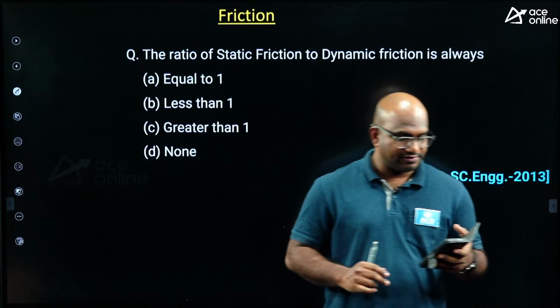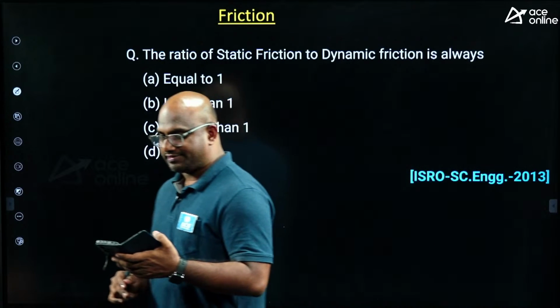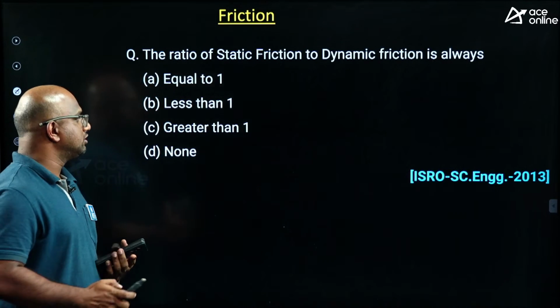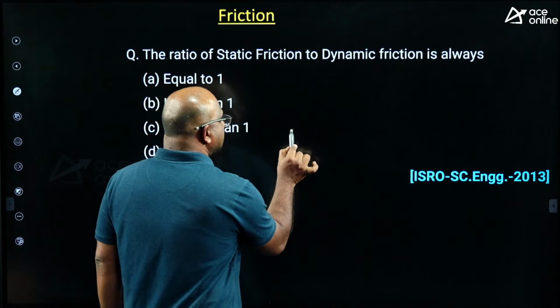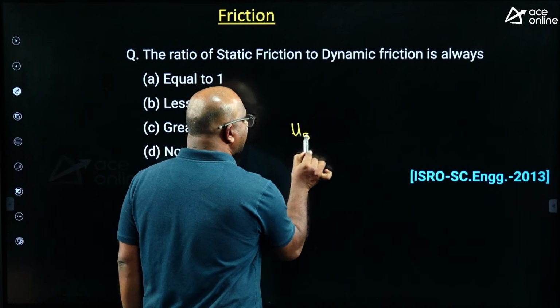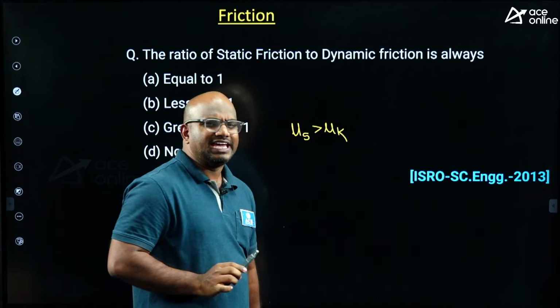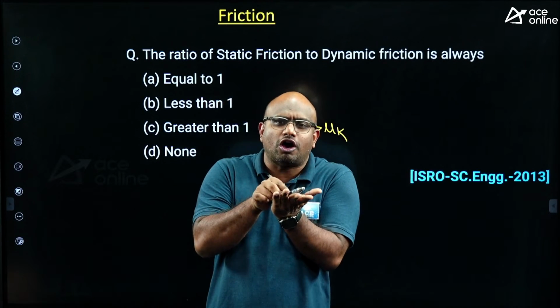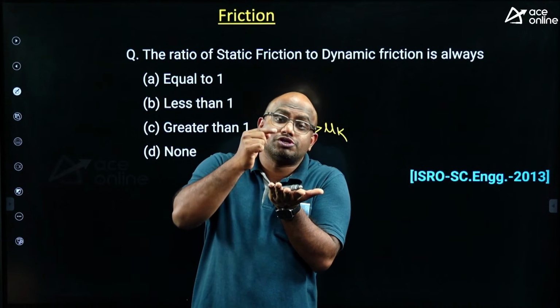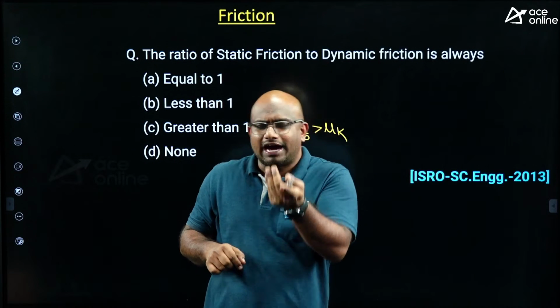The right answer is greater than 1 itself, guys. Why? Because you know that the static friction μs is always greater than μk. That's why it is always easier to move the object when it is in motion compared to when it is at rest, guys.